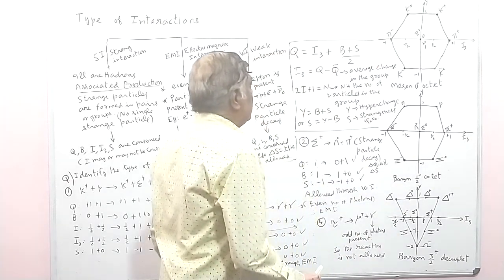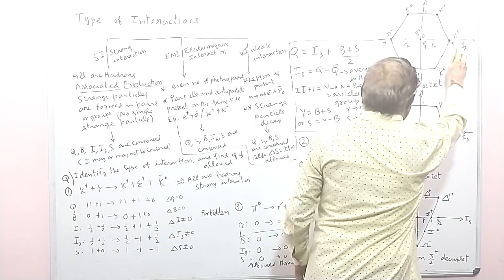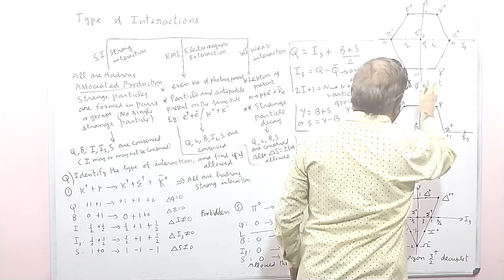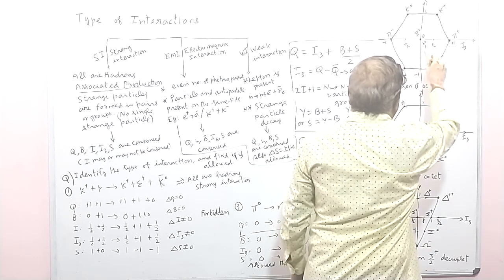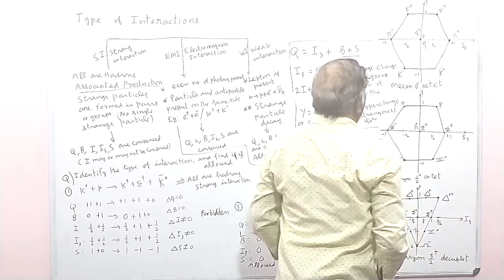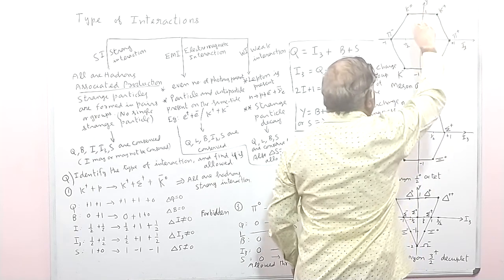This corresponds to one group, pi plus, pi minus, this is another group, K0 bar, K minus, and pi 0, eta 0 is another group. Also note that along the diagonal the charges are the same.